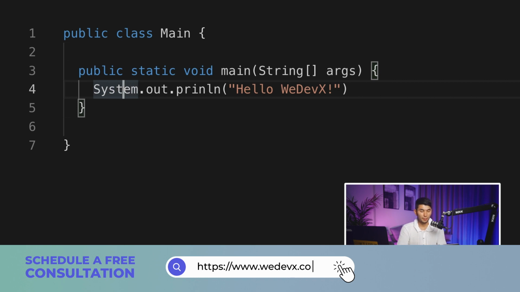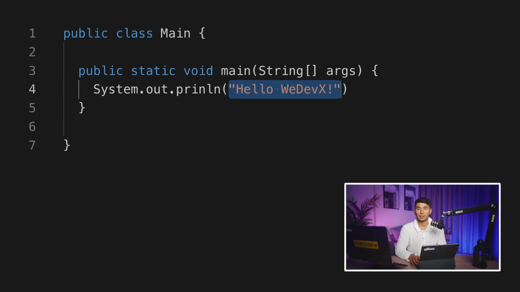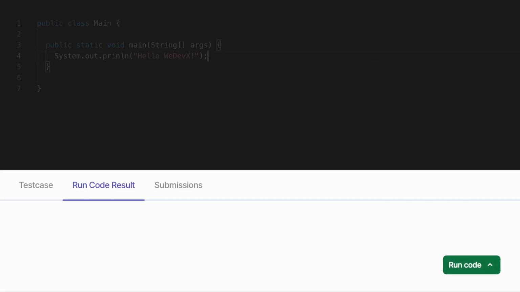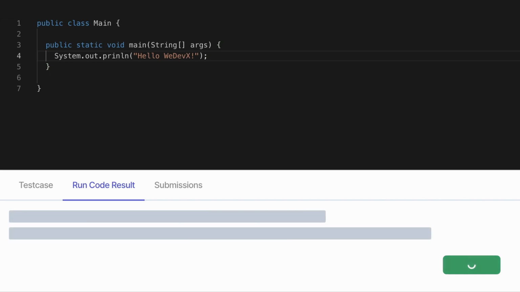So System with a capital S, System.out.println, we have the parentheses, and inside double quotes we put Hello Wedevx, and at the end we finish our program statement with a semicolon. All right, now let's run this program. Okay, now we are ready to run this program.